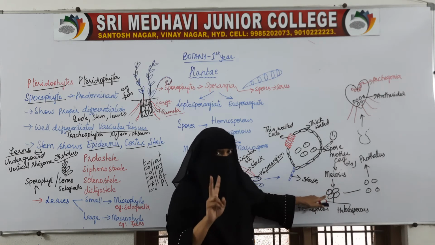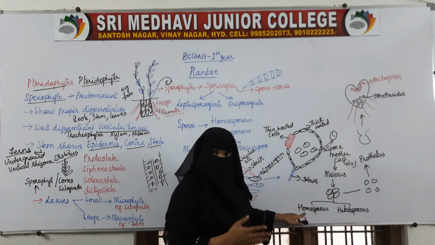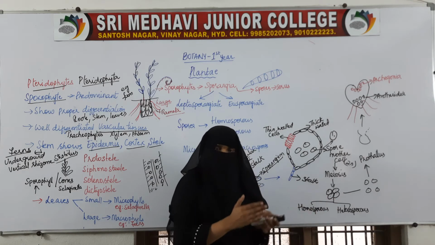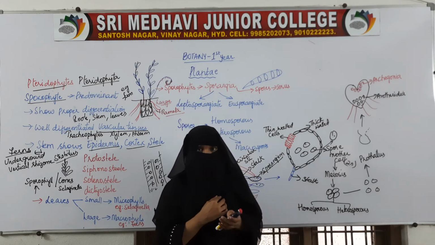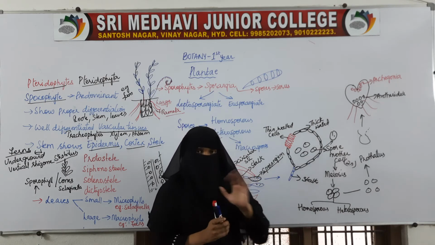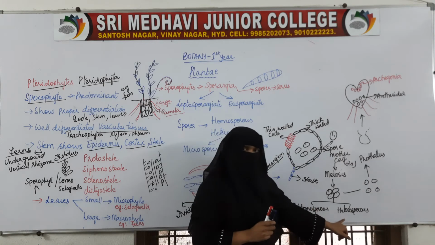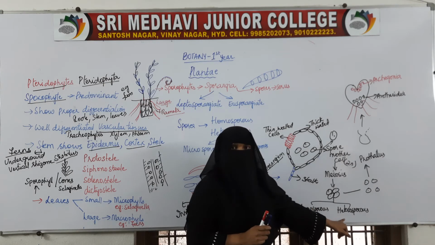These spores can be of two types. If all the spores are the same, then it is homosporous. If the spores are different, then it is called heterosporous.